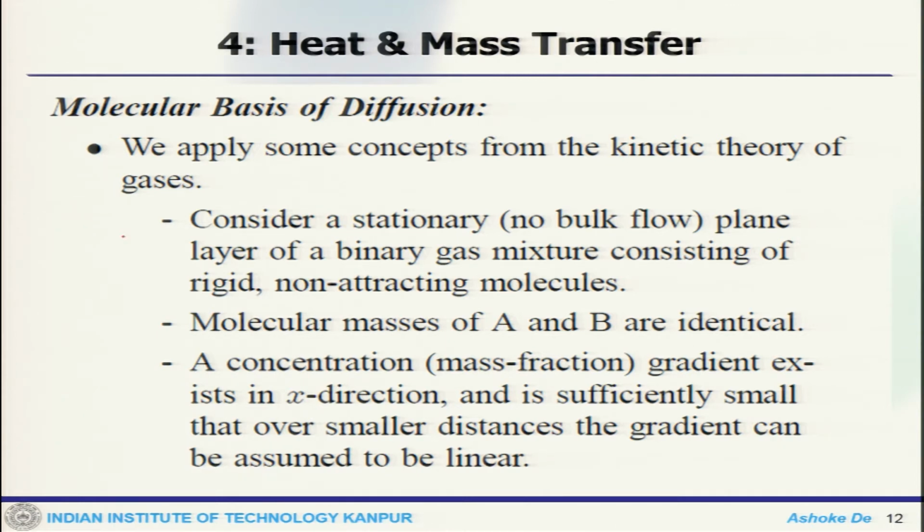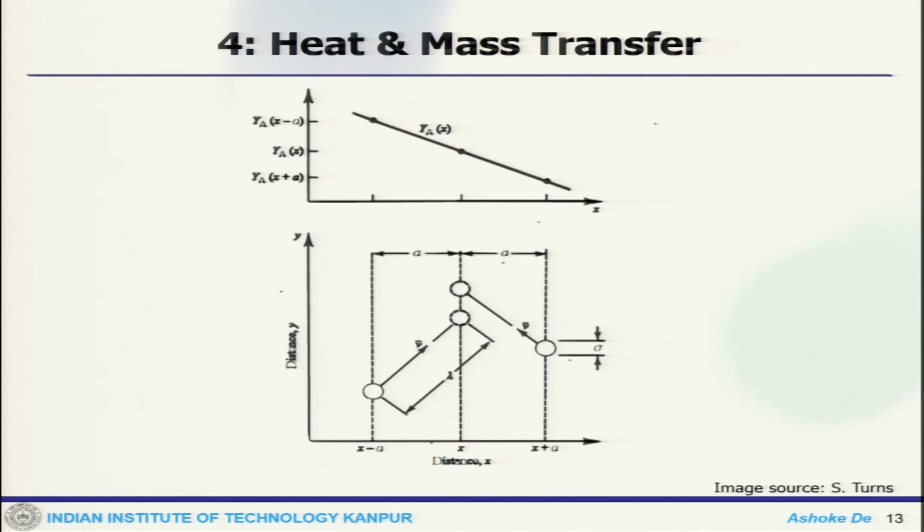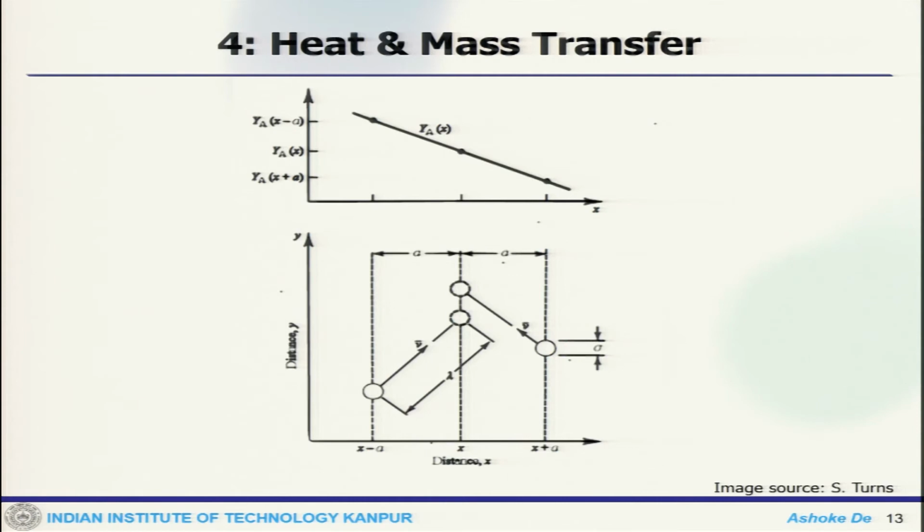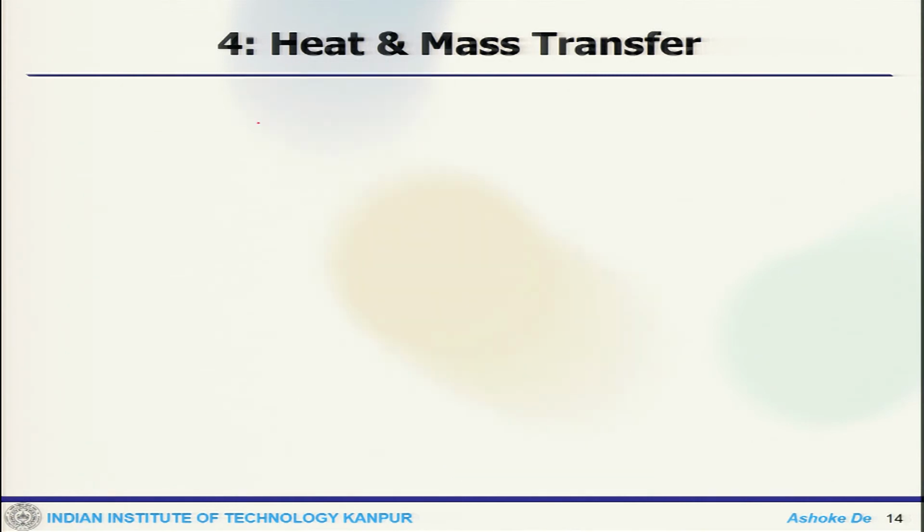The concentration gradient exists in the x direction and is sufficiently small over small distances for the gradient to be linear. If you put that back in a plot, this is how it looks, with distance x and y A.